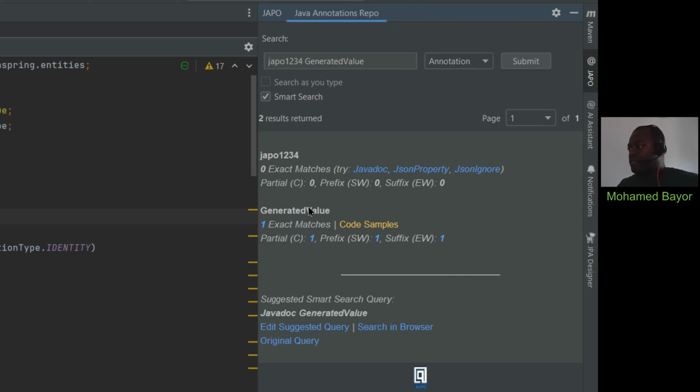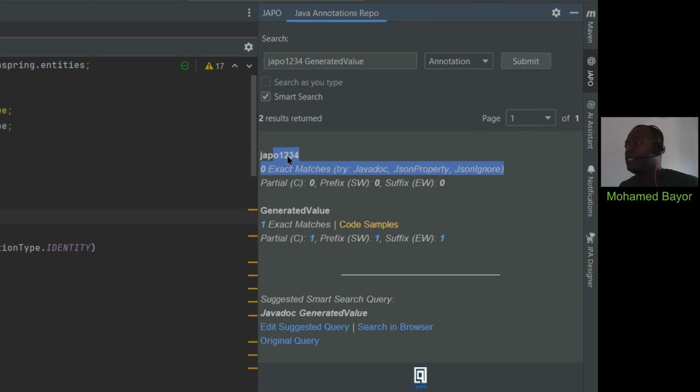Starting with this, we left this one here as an example to show this actually. So you see we have one exact match. And as you can see, the one here is a hyperlink. If you click that button, it will take you to the same detailed page we just saw for the other annotation. And then if you click the code samplers, it will take you to the code sampler page for this specific annotation. Same thing with the other types of matches, all of them being hyperlinks, they will take you there.